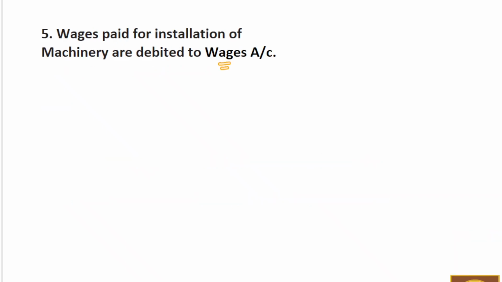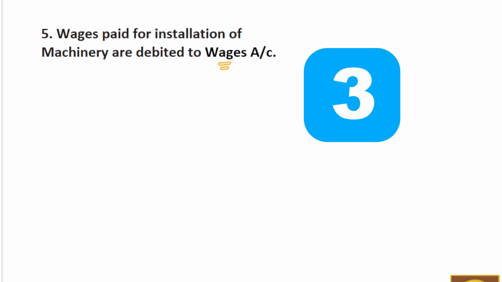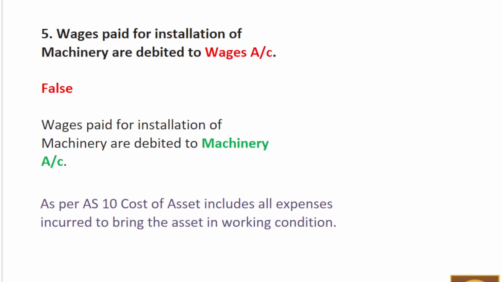Next question, question 5. Wages paid for installation of machinery are debited to wages account. This is a wrong statement, as wages paid for installation of machinery are not debited to wages account but to machinery account. Why? As per accounting standard 10, cost of asset includes purchase price and all expenses that are incurred to bring the asset in its working condition.